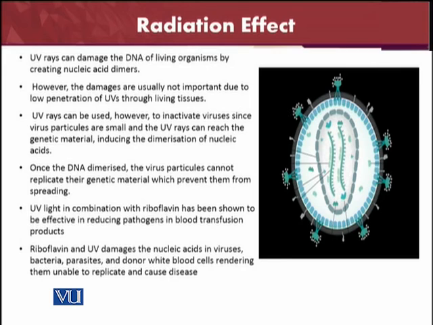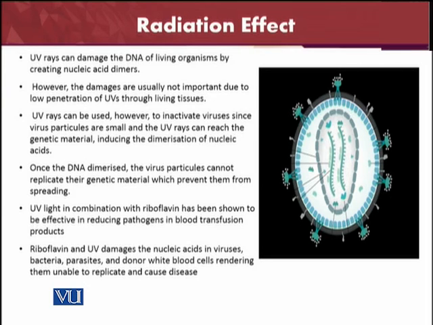The damages are not important due to low penetration. The UV light has low penetration in the living tissues. However, they inactivate the virus, since the virus particles are small, so the UV lights are capable of inactivating the viruses. They can also reach the genetic material of the virus and can stop its replication. Fake dimers are produced, and once the dimers are produced, the virus particles are not able to replicate further.